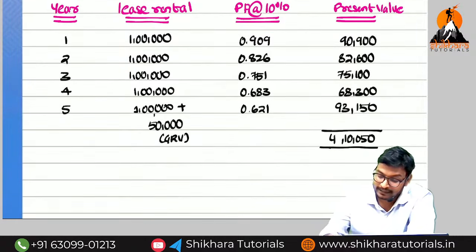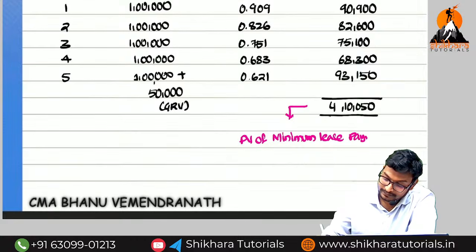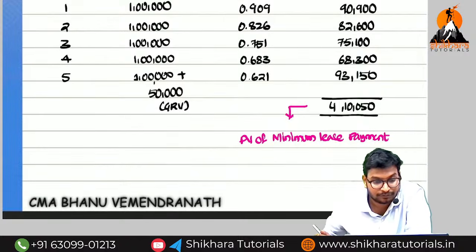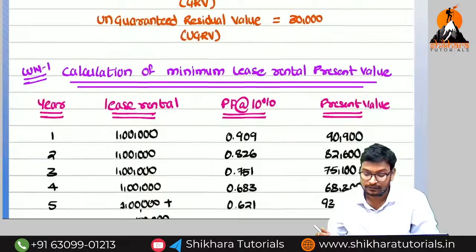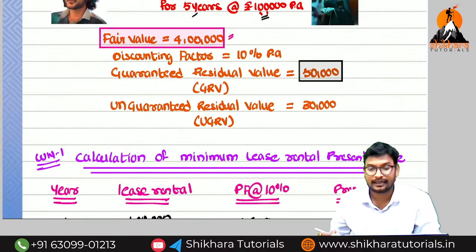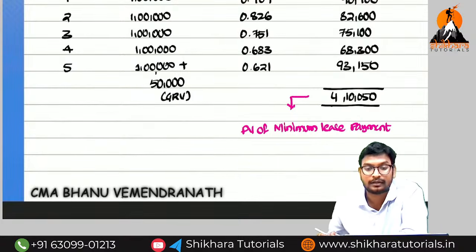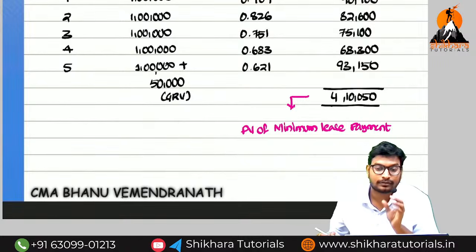What is the meaning of this 4,10,050? It is called the present value of minimum lease payments. So this value of 4,10,050 we need to compare with the fair value. What is the fair value given in the question? 4 lakhs. So 4 lakhs and 4,10,050, whichever is lower: 4 lakhs. For that reason, the first entry we need to write is for 4 lakhs only, the fair value.